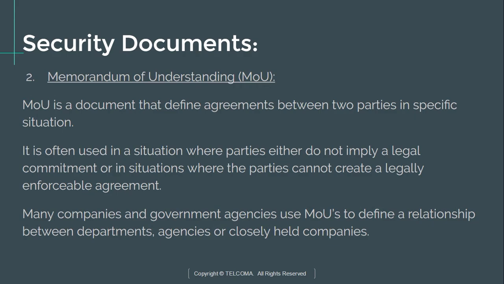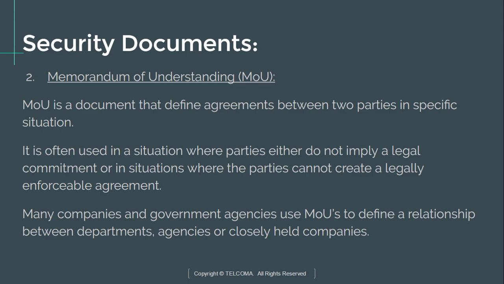The next security document is the memorandum of understanding, MOU. An MOU is a document that defines an agreement between two parties in a specific or critical situation. It is often used where parties either do not imply a legal commitment or cannot create a legally enforceable agreement.